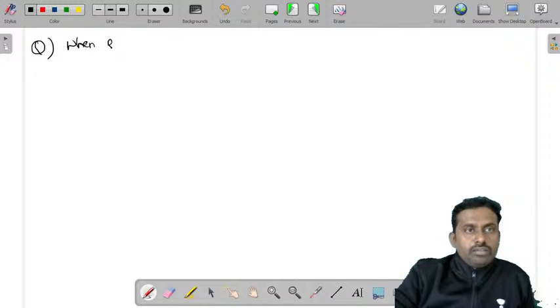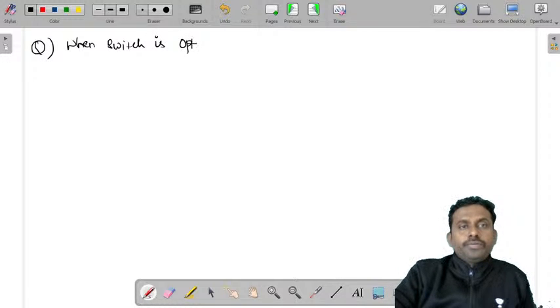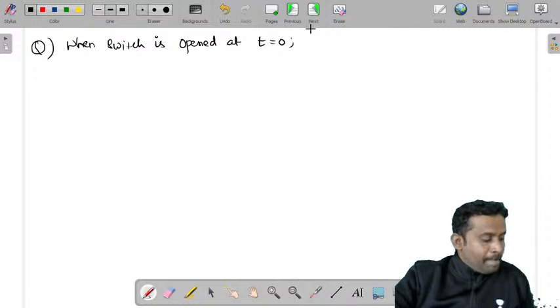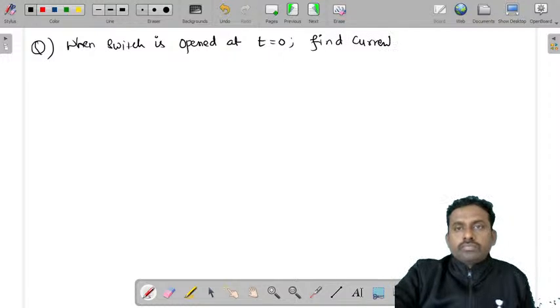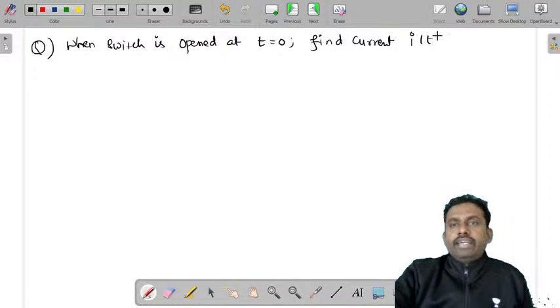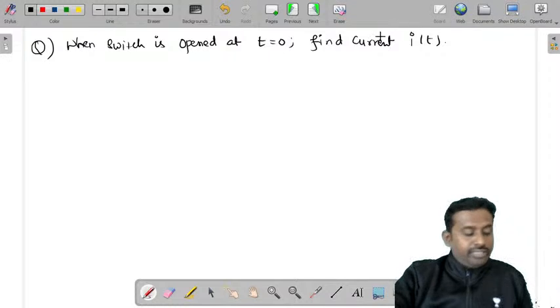When the switch is opened at t is equal to 0, find the current I of t. And the circuit is given like this.